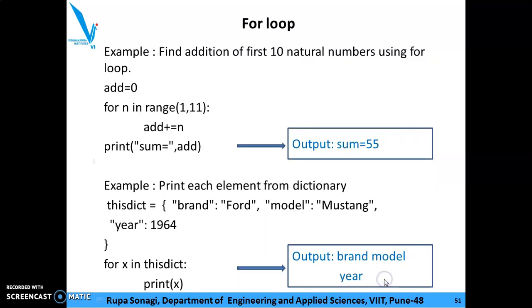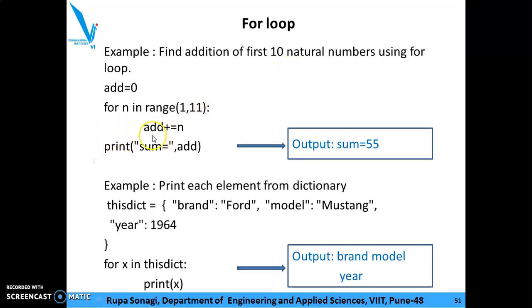Okay. Next, now we will go with some more programming. Now I want to find out the addition of first 10 natural numbers using a loop. For that, to store the addition, I am going to use a variable add, which is initialized to 0. For n in range 1 to 11. Why 11? Because the last element is 10. So you have 11. Colon.